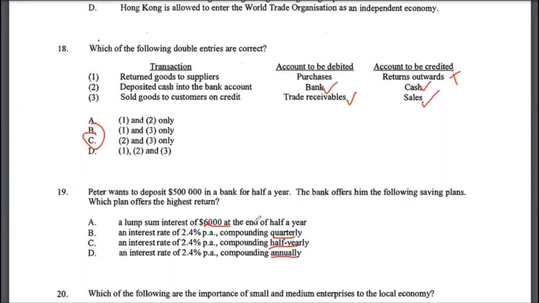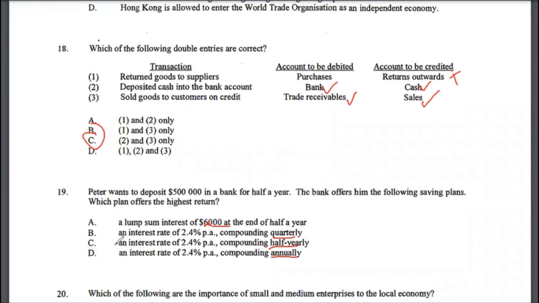So if you see here, this is $6,000 at the end of half year, and then 2.4%. So 500,000 times 2.4%, whatever that interest rate is. If I compound that quarterly, I will actually earn more than $6,000. That is the power of compounding, because compounding means you earn interest on your interest income as well.